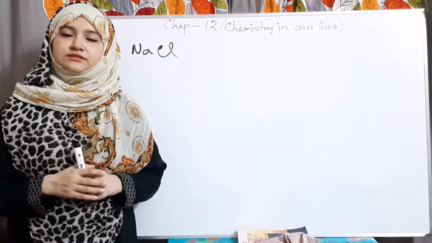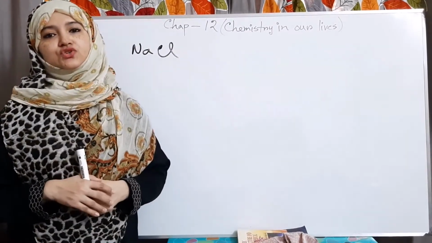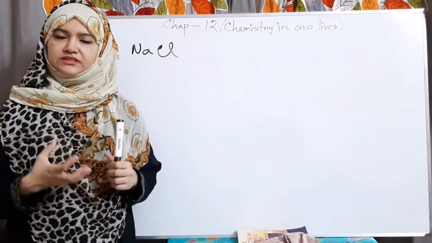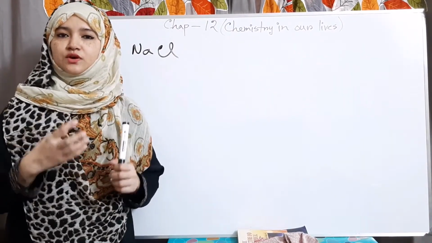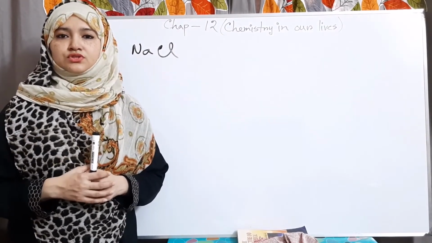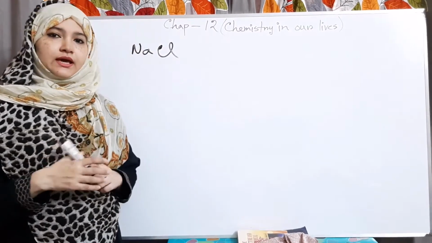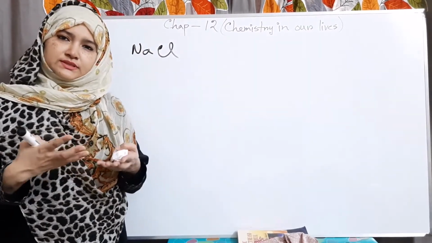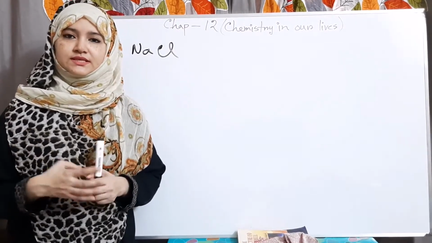After that they dry the seawater in the presence of sunlight, and then the raw sodium chloride is obtained at the bottom of the salt bed, collected with some impurities like sand and other chemical substances.